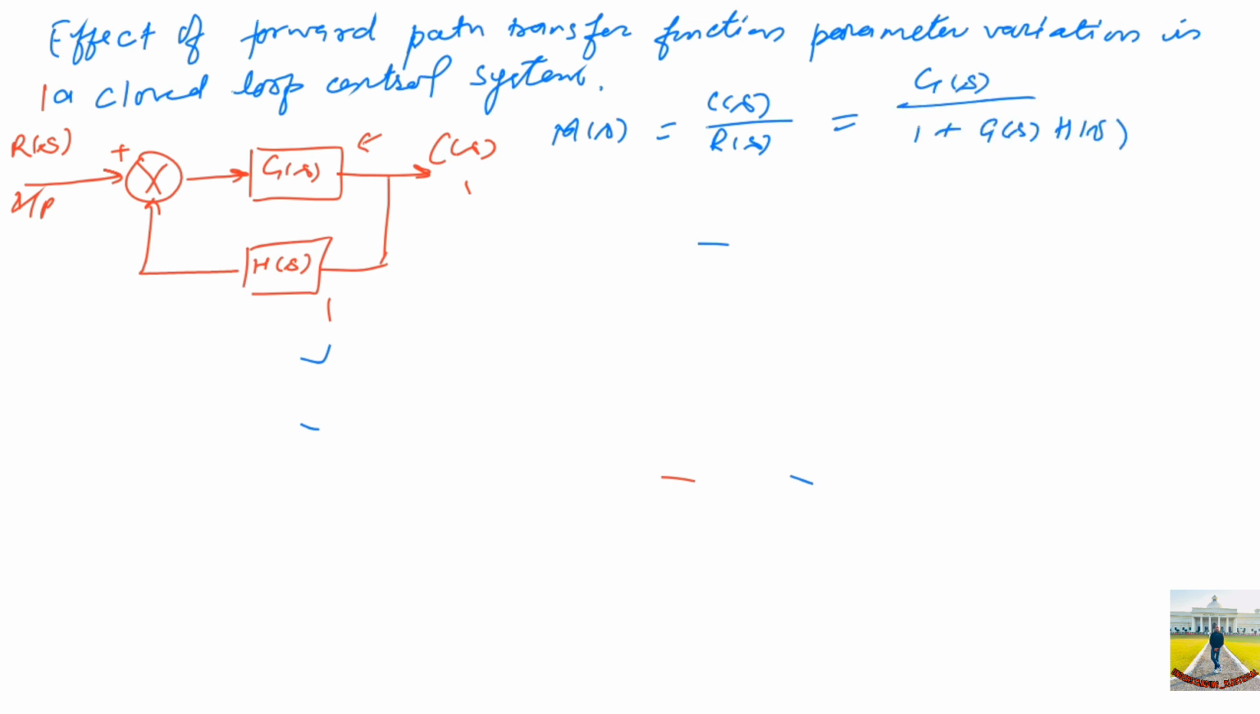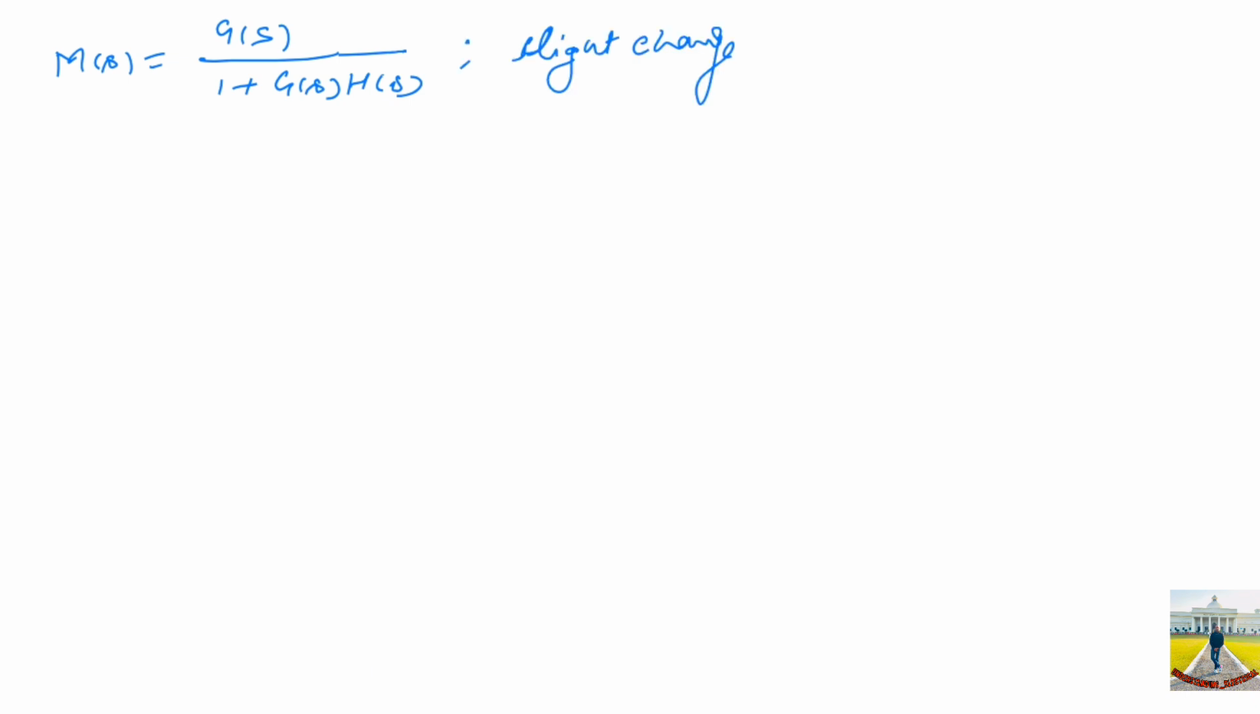Your feedback is negative. Now let's again consider a slight change, the effect of a slight change in the forward path transfer function. We have seen the block diagram of the closed loop system. Now the closed loop transfer function M(s) for the taken block diagram is nothing but G(s) over 1 plus G(s)H(s). Let's say there is a slight change delta G(s) in the forward path transfer function G(s), so the forward path transfer function becomes, instead of G(s), now G(s) plus delta G(s).